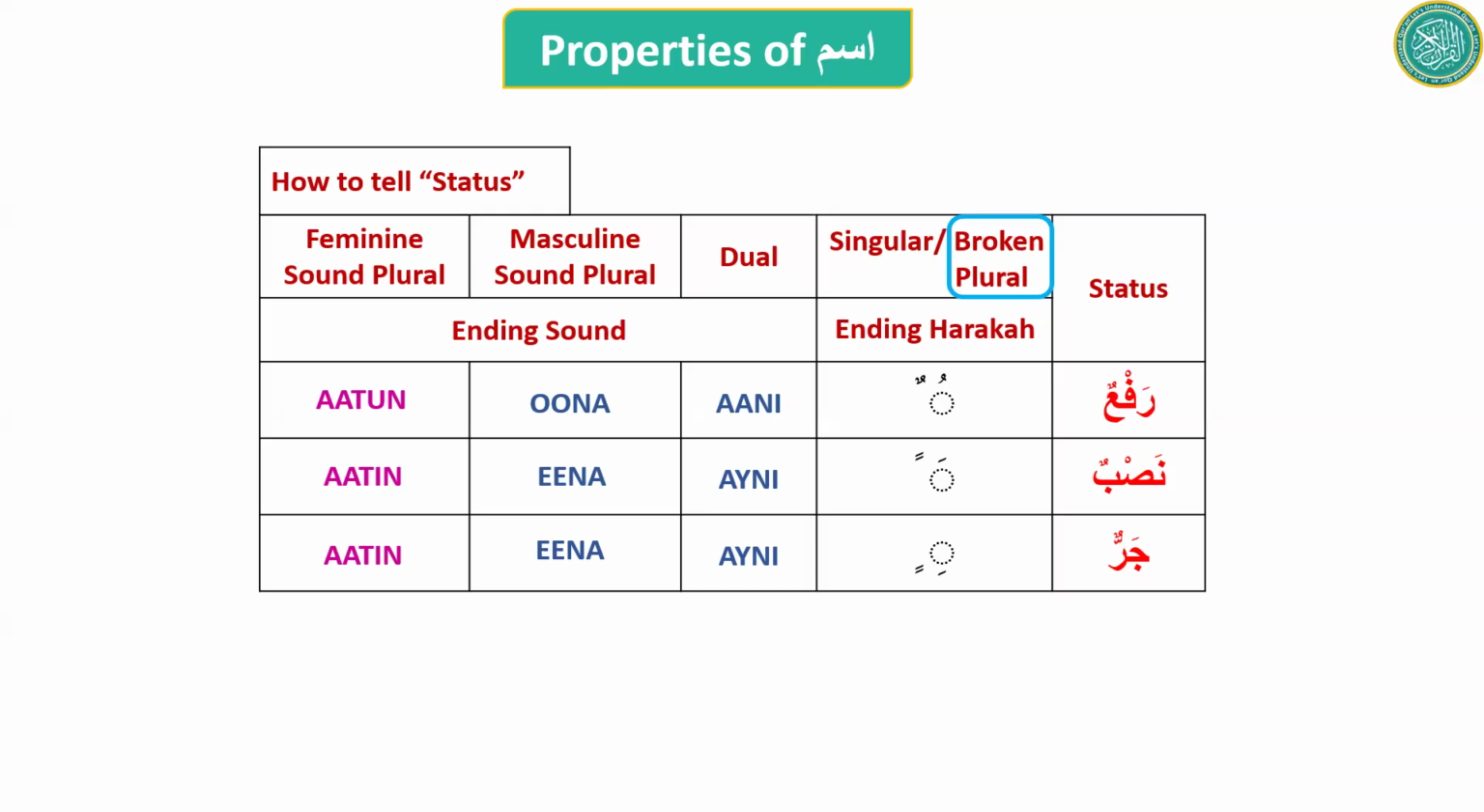So this is all about ism, how to tell the status. But there was one thing I said about the pronouns. Now my question to the class is, and you can raise your hand if you know the answer: can we use the rules given in this table to tell the status of a pronoun? Can we use these rules? Okay, Abdullah, Shuaib, or Abdurrahman, go ahead. Assalamu alaikum. No, we can't.